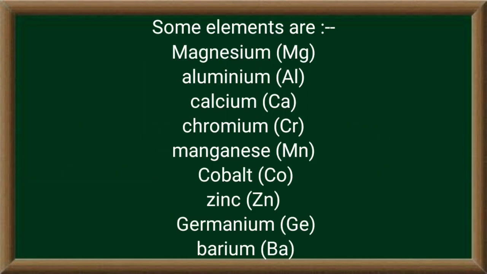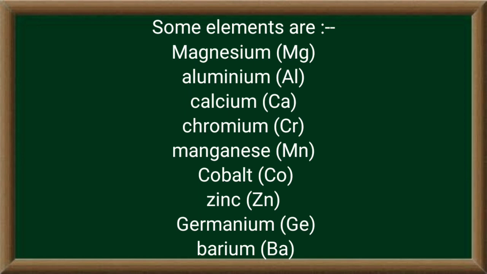So students, some examples based on the second rule, you can see on the screen: Mg for magnesium, Al for aluminium, Ca for calcium, Cr for chromium. See, in chromium what we have done, we haven't taken the second letter, we have taken the prominent letter, that is R. Now if I talk about manganese, again we have taken the prominent letter, that is the third letter. Then cobalt, zinc, germanium and barium. All these symbols you can see we have used for the elements.